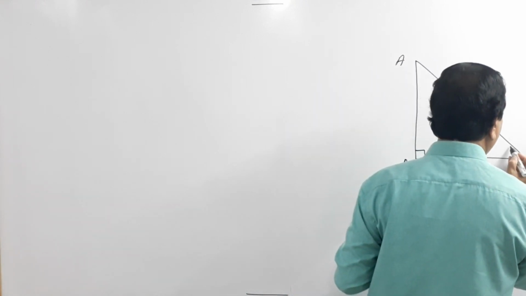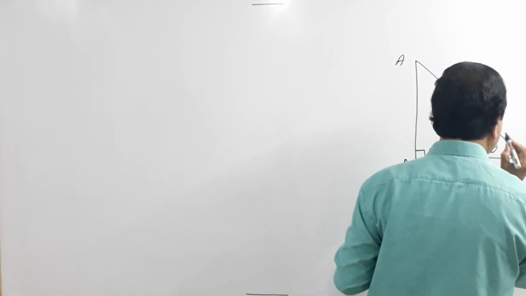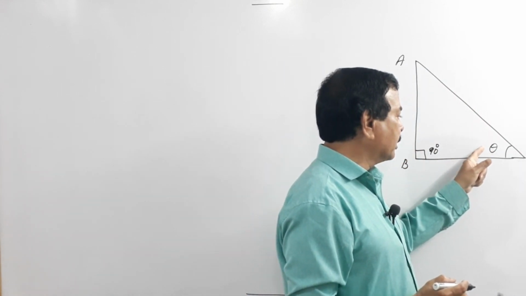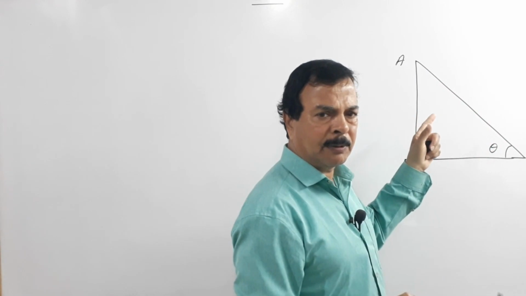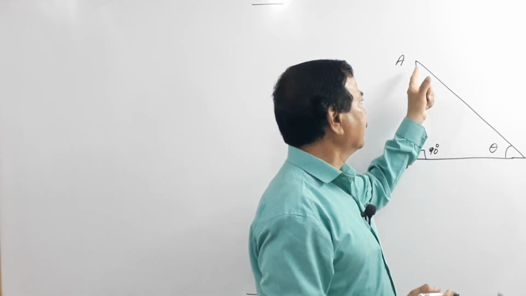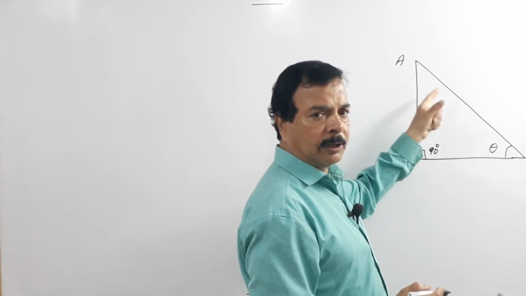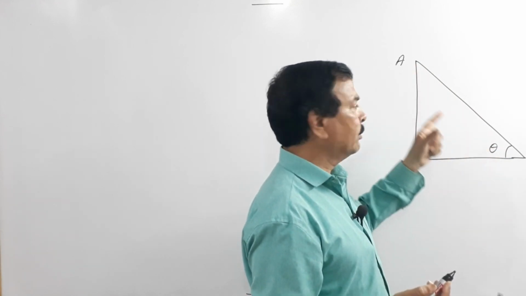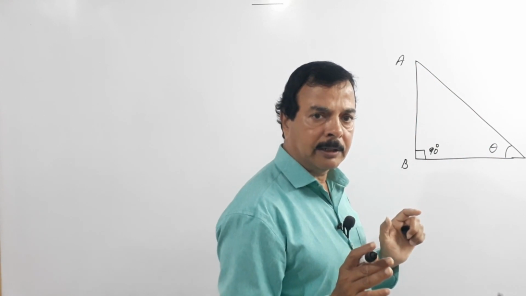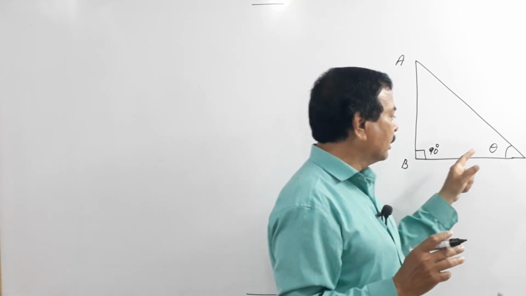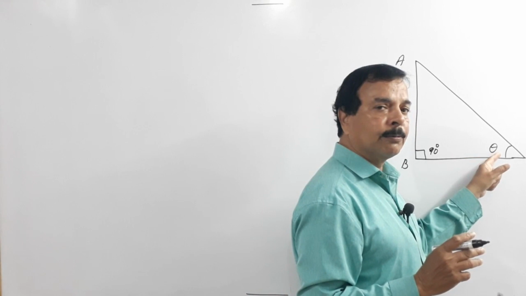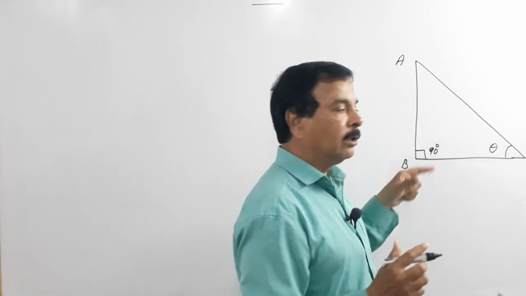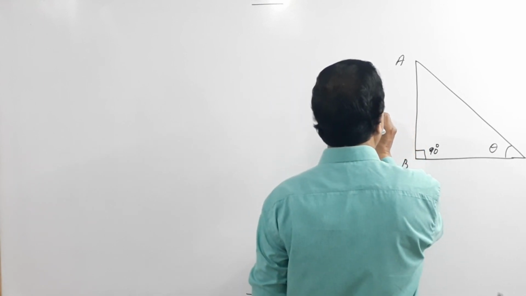So in the event that I choose this as theta, as per Pythagoras theorem, you know, AC square equals AB square plus BC square, right? That is Pythagoras theorem. Now the side which is directly opposite to this theta is this side, that is the perpendicular side. So what I will call it as, I call it as opposite side.